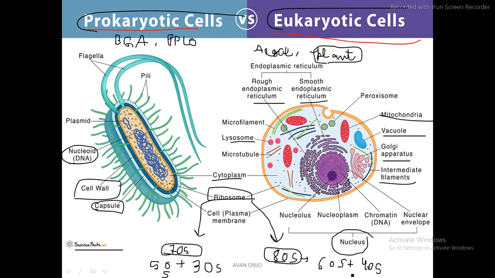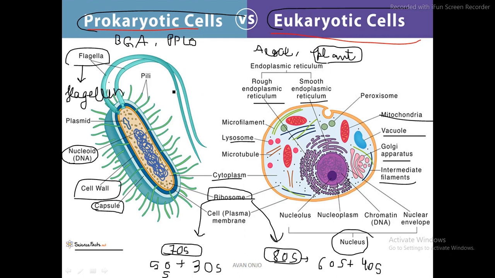Let us move into the next important topic, the flagella. In this particular structure it is not there, but many eukaryotic cells have flagella and cilia. So what is the difference? Here the flagellum is made up of a comparatively simpler, single-stranded protein known as flagellin, F-L-A-G-E-L-L-I-N. Just write this somewhere.